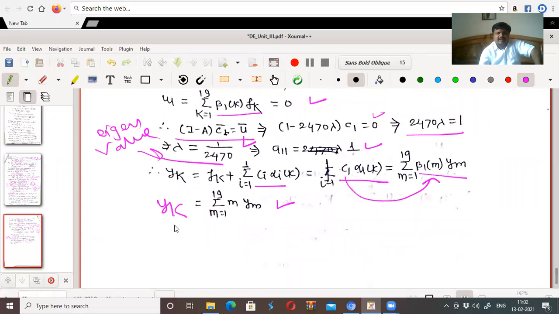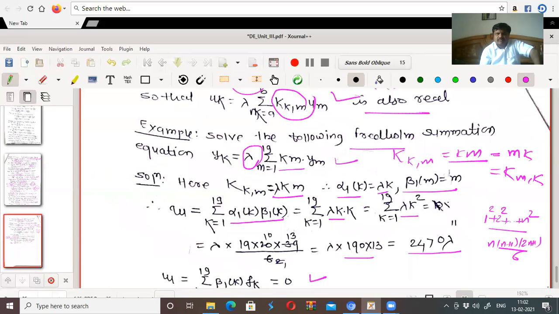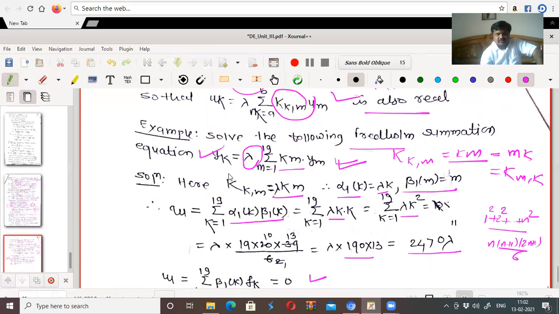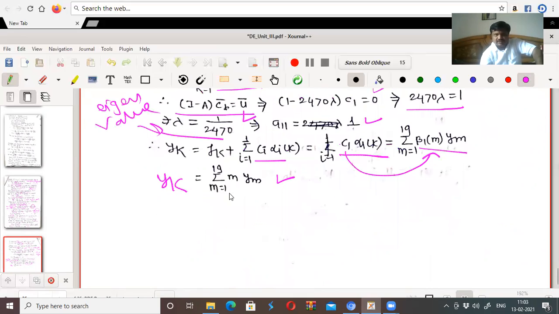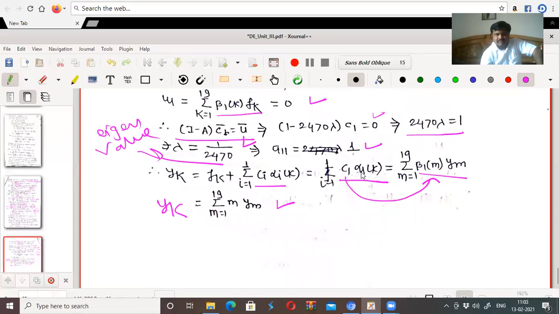In this way, we can obtain y_k there. So this is the way to find the solution of this one. There are many other ways. These are the ways by which you can solve the summation equation. So you have lambda times the summation over m from 1 to 19 of k·m·y_m, and it is y_k. So c1 alpha 1k.